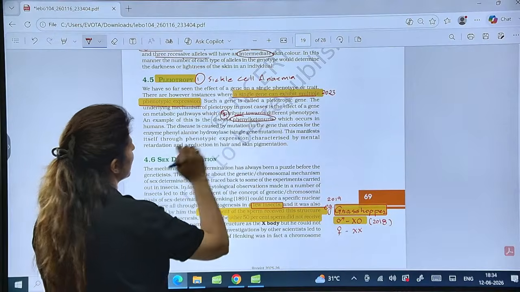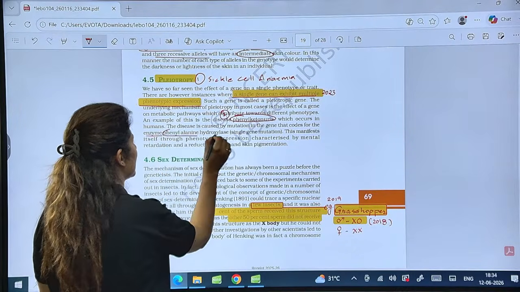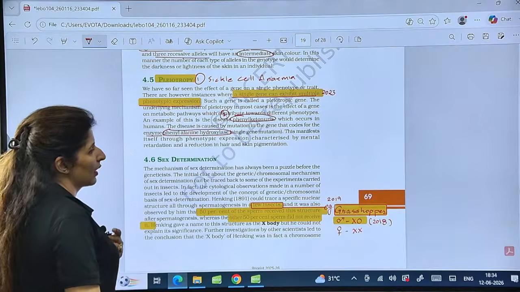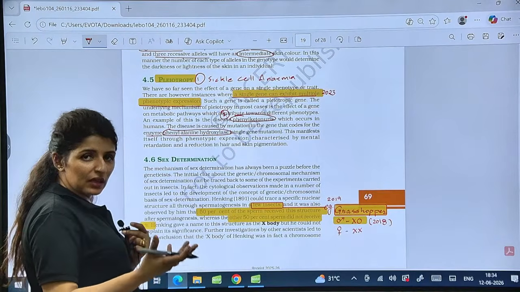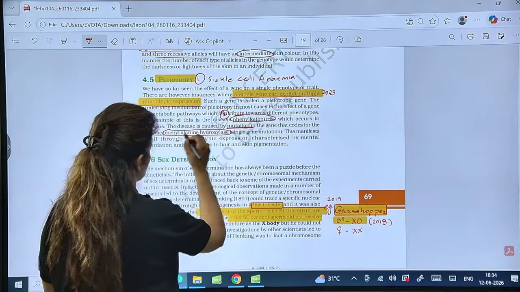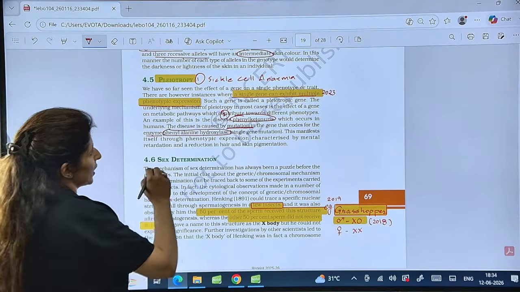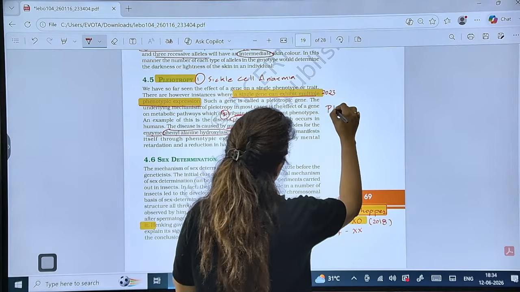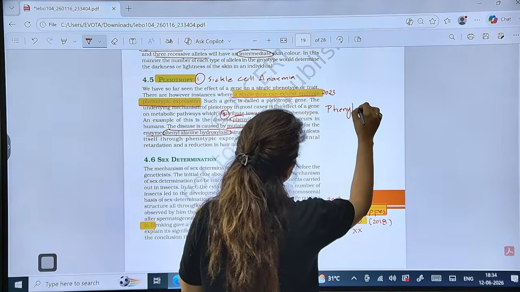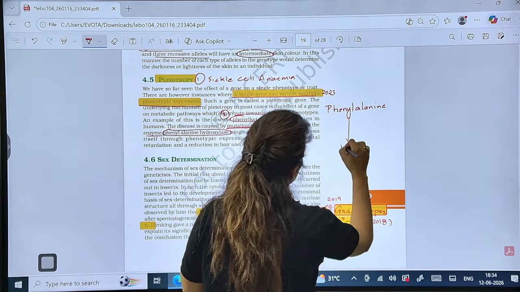What happens in phenylketonuria? Basically, there is an enzyme called phenylalanine hydroxylase. So an enzyme is a protein formed by a gene, right? Now, if there is a mutation in this gene which forms the enzyme, what will happen? The amino acid phenylalanine will not be converted into tyrosine.